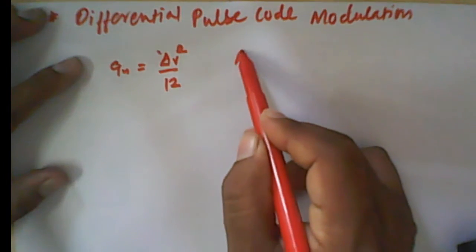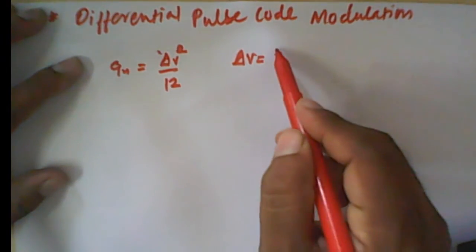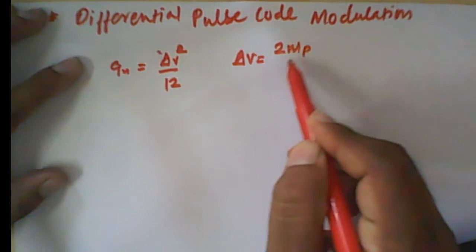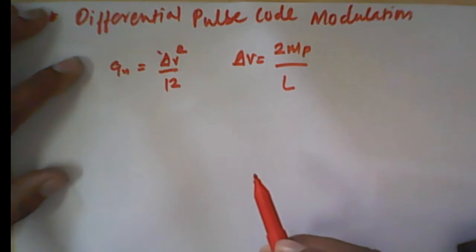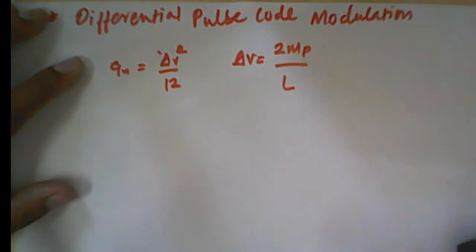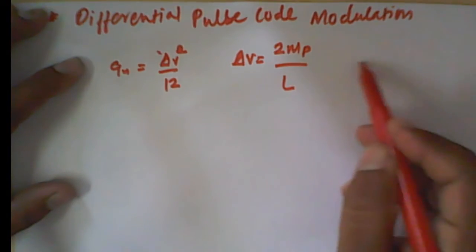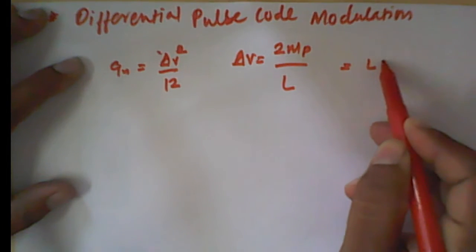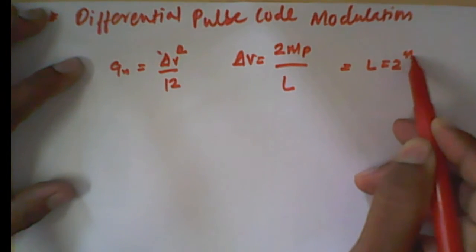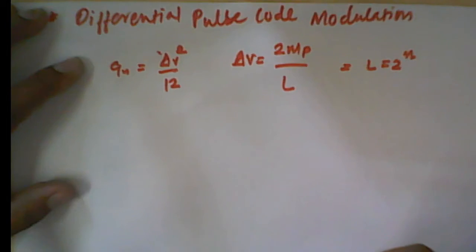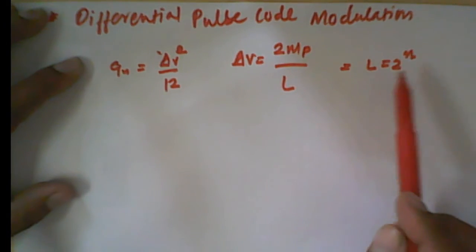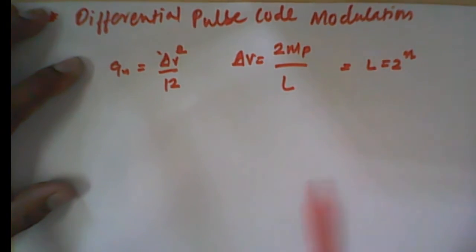We have defined del V is equal to 2mp by L, where L is our number of levels. L is also given by L is equal to 2 raised to n, where n is the number of bits used to represent a particular level. Let's take we have 8 different levels, so we require n is equal to 3. If we have 16 different levels, then n is equal to 4.